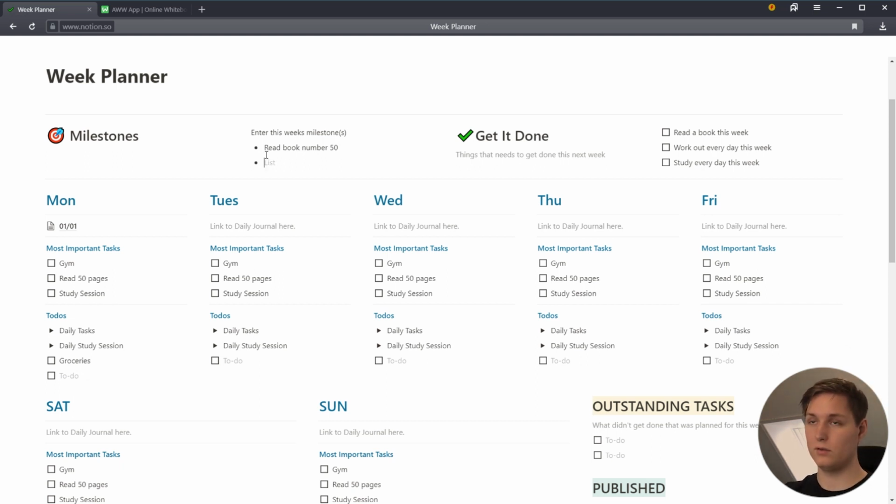You ran 5 kilometers that week or something like that. You just write the milestones so that you can go back and be proud when you read, well, I did this this week. You can even write the day. So maybe you did it on the first day or something like that. That's really up to you.